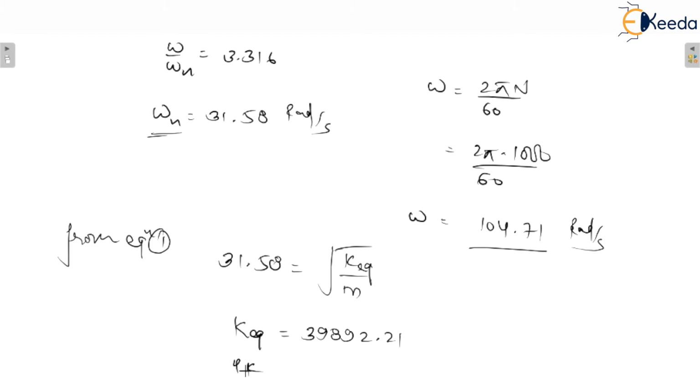However, it is not asking for k equivalent here, but it can be asked. So when you solve this, you will get the value of k, that would be 9973.05 Newton per meter.